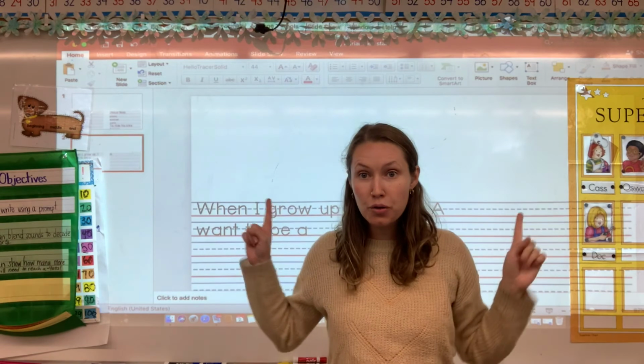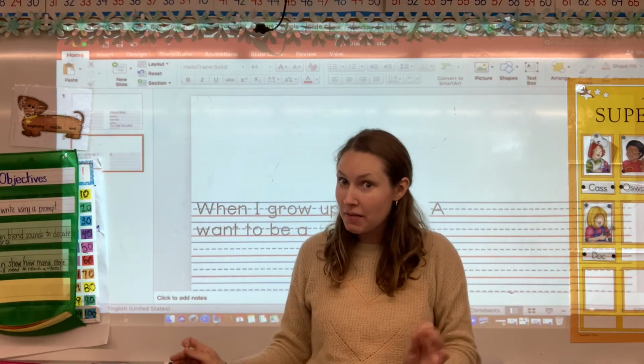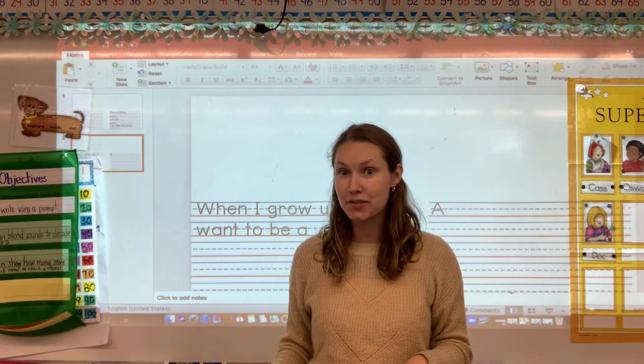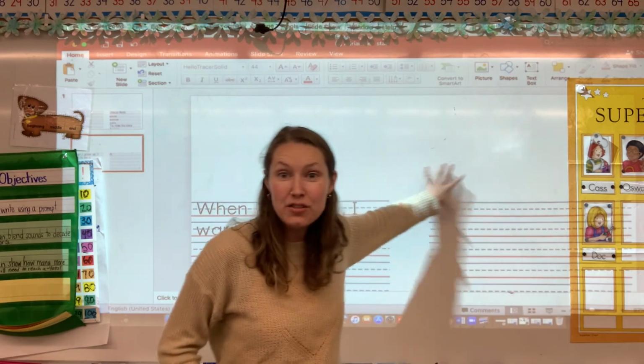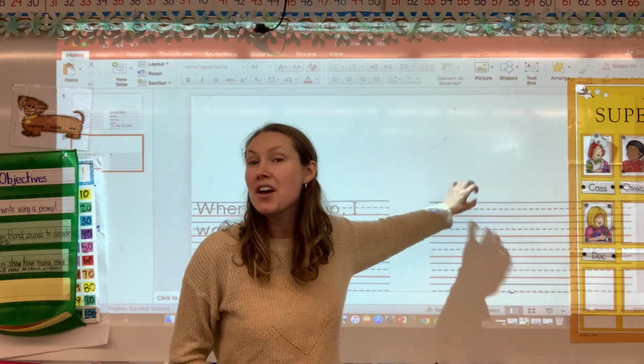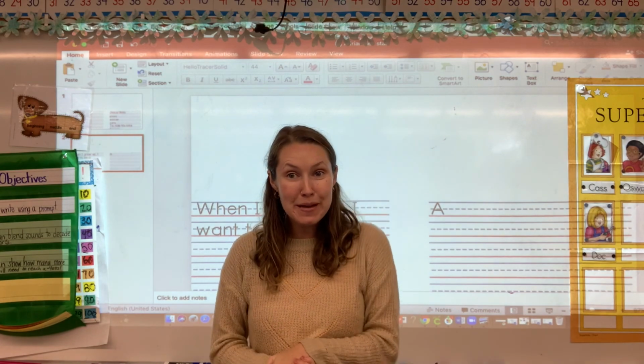So here are your two options for your journal entry today. Remember that we want to be superstar writers, which means we're challenging ourselves. So do what challenges you most. If it's writing a sentence, awesome. If it's drawing a picture and using some labels, awesome. Do whichever one works best for you, and I can't wait to see what you want to be when you grow up.